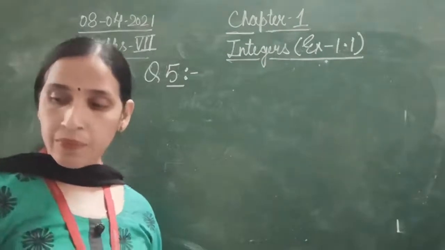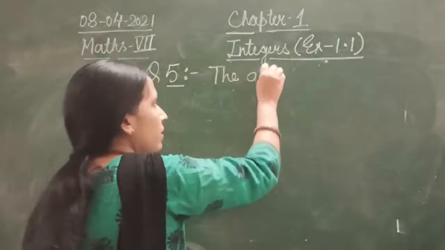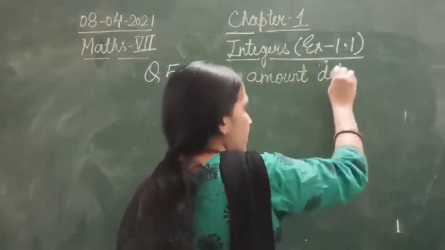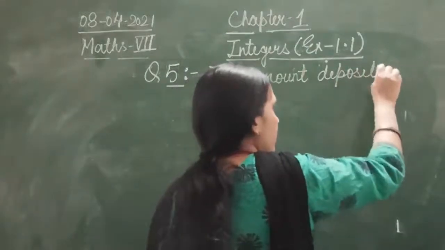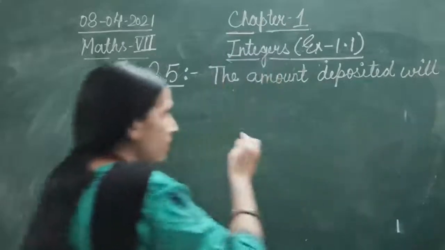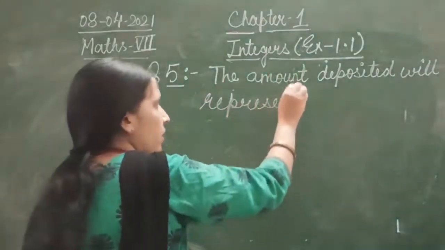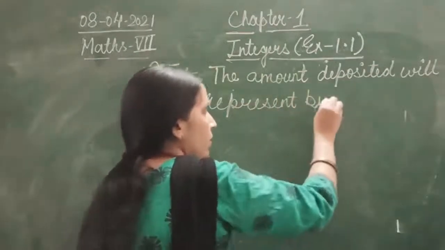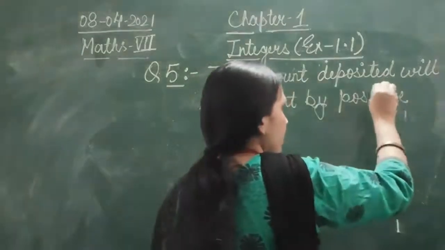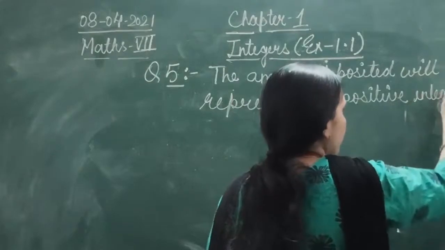So we'll write: the amount deposited will be represented by a positive integer.